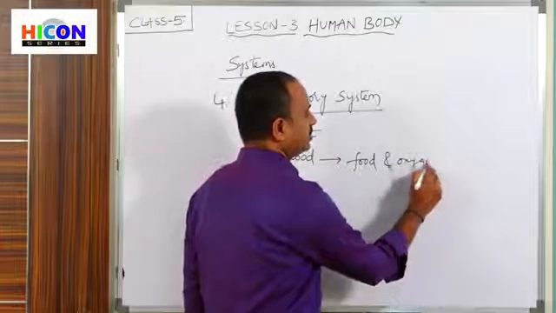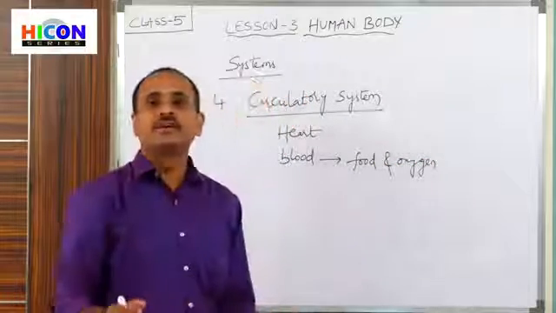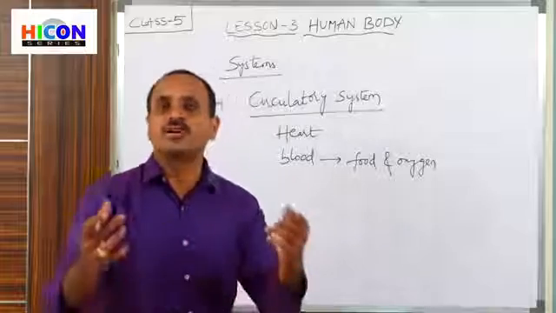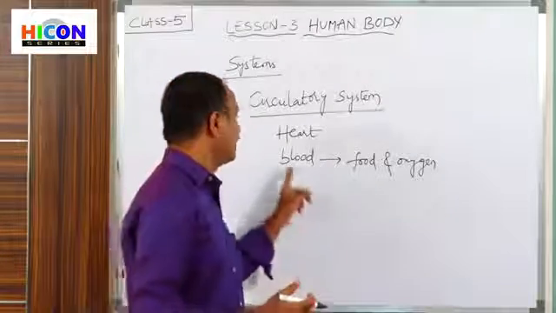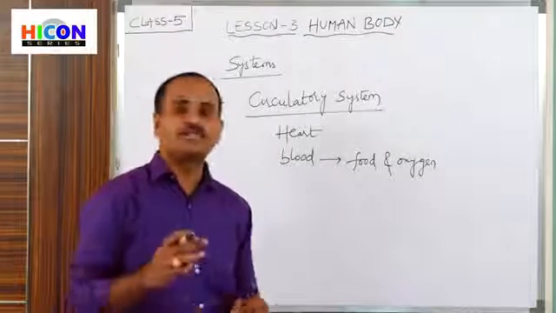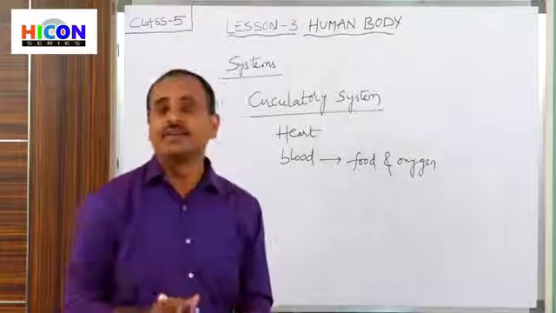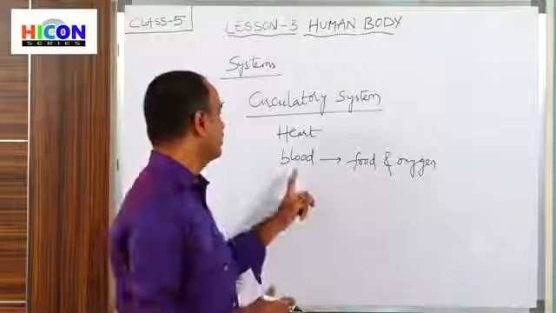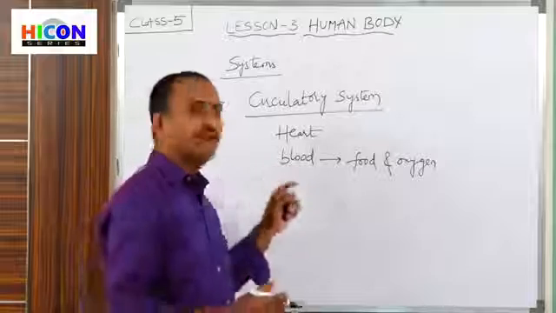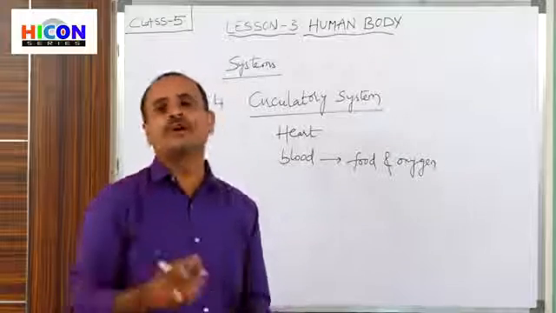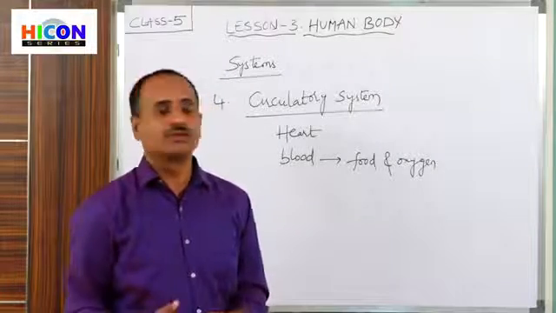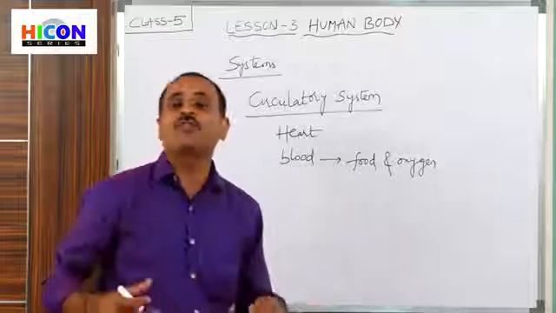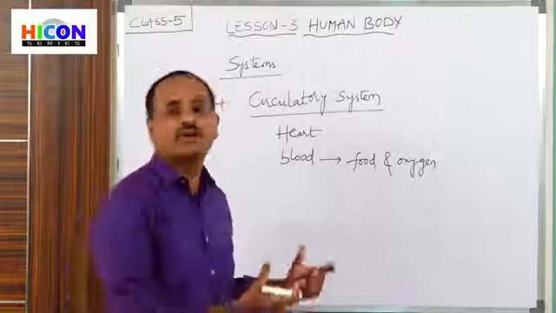The food and oxygen will be carried to all the parts of our body with the help of the blood. That's why blood is called a carrier. How does the blood flow to every part of our body? It flows to every part of our body because of the heart.